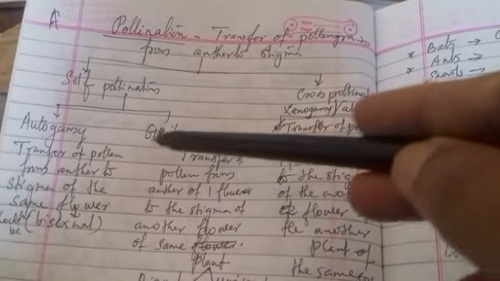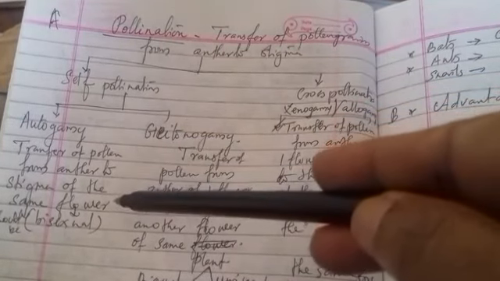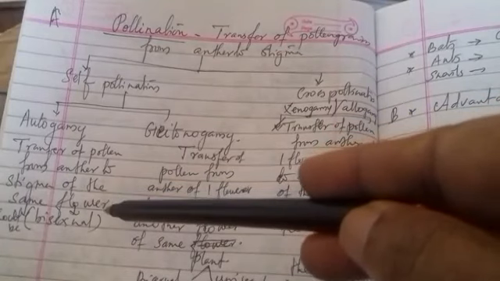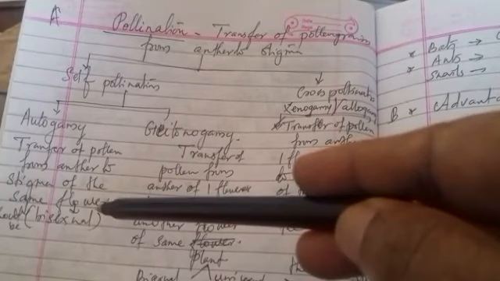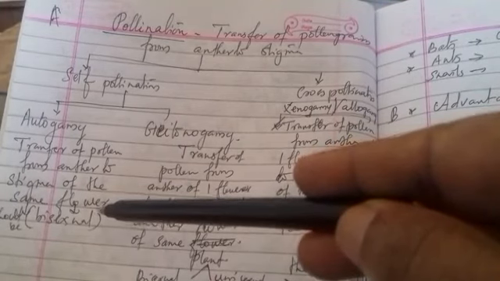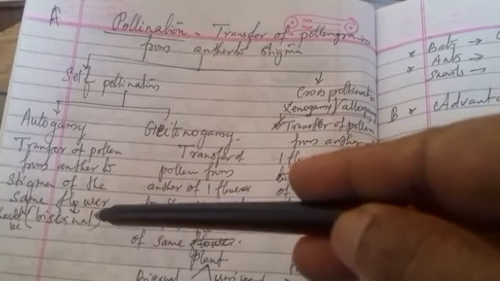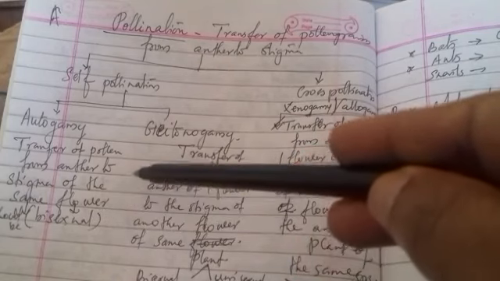geitonogamy. Autogamy means transfer of pollen from anther to stigma of the same flower. So the flower should be bisexual. Then only there is a chance of this autogamy. Auto means self. Then